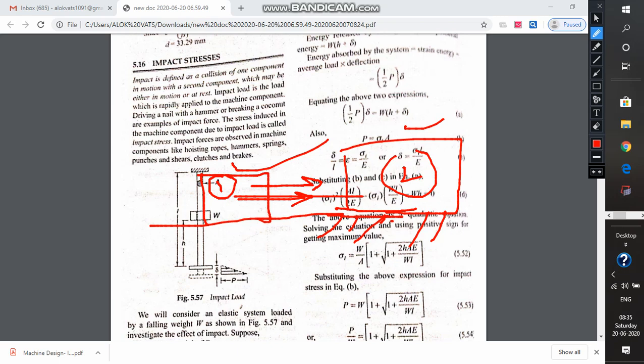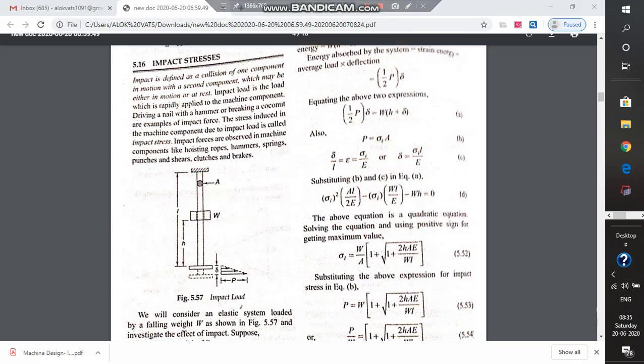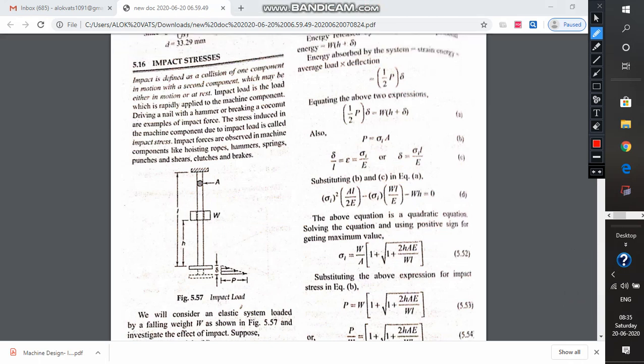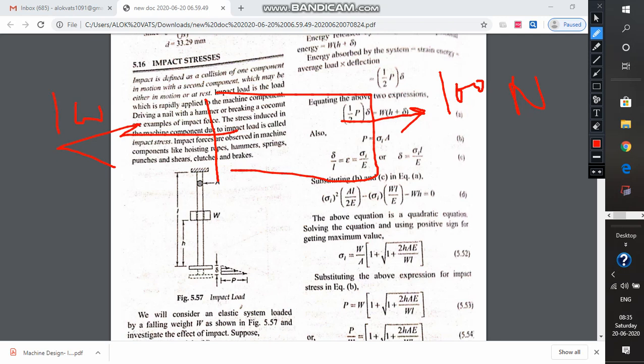Now impact load is actually different from the static load. Static load is applied slowly, in a static manner. Static load is actually static in amplitude. Suppose a 100 Newton force is applied to this component. So this is a static load.